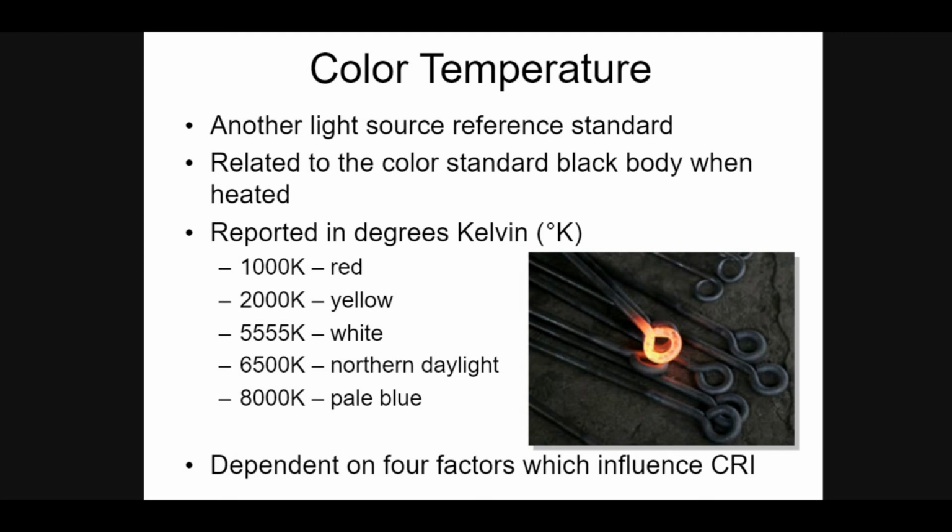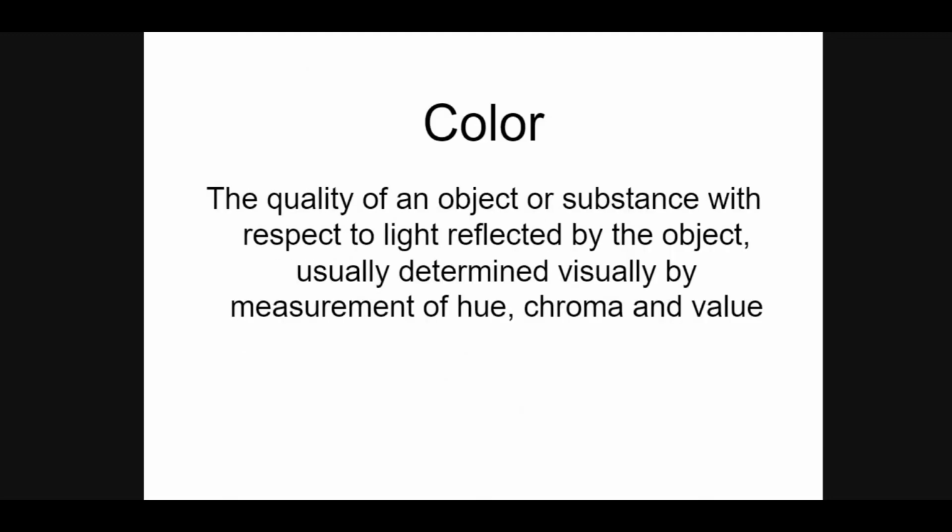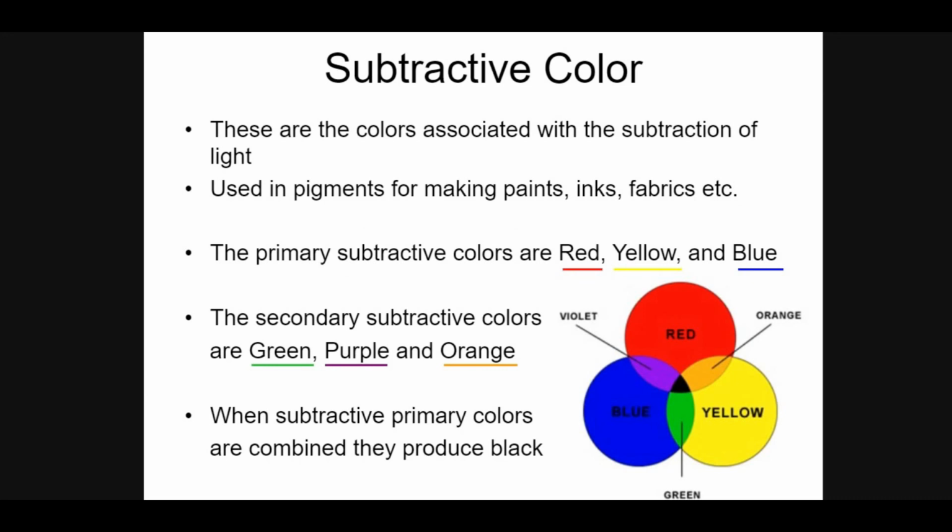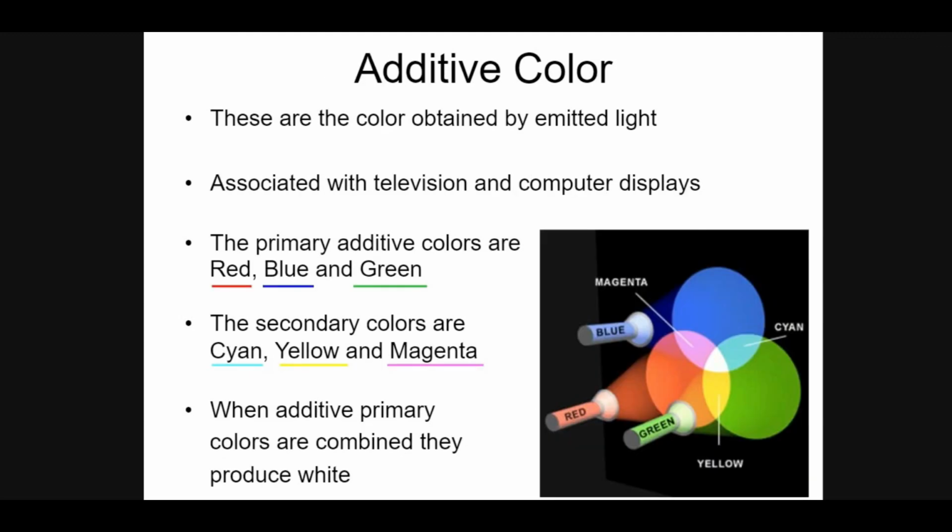It's the northern daylight, that is 6500K. Now the color of object can be measured by the factors called hue, chroma, and value. The primary colors are red, yellow, and blue. The secondary subtractive colors are green, purple, and orange. When the subtractive primary colors are combined, they produce black.